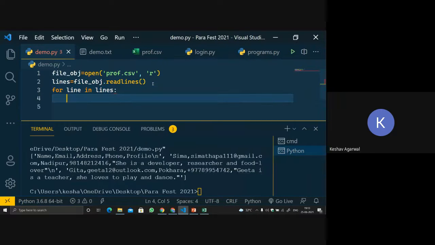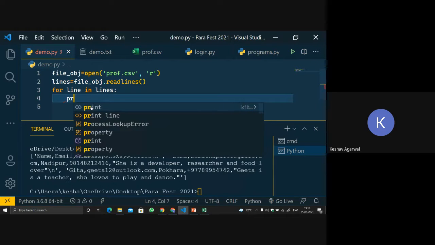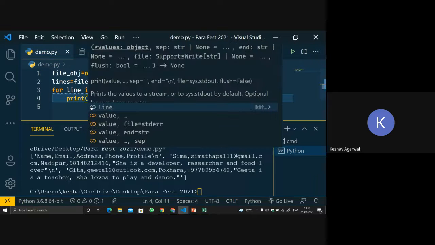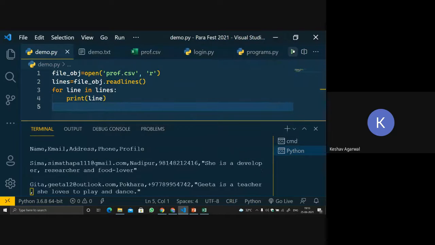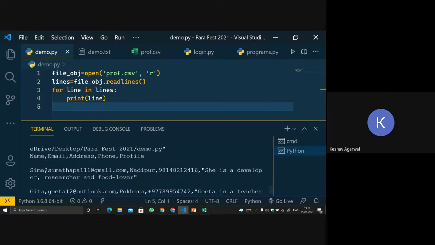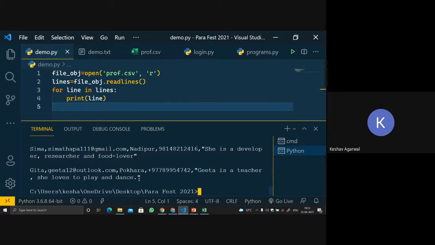Okay, so what it will give us, let's print it. I am showing you step by step so that you don't get confused. So let's print it. See, it is printing line by line. First it printed this, and then it printed this, and then it printed this.